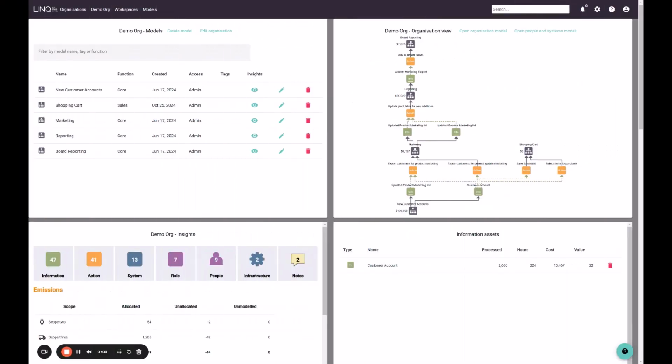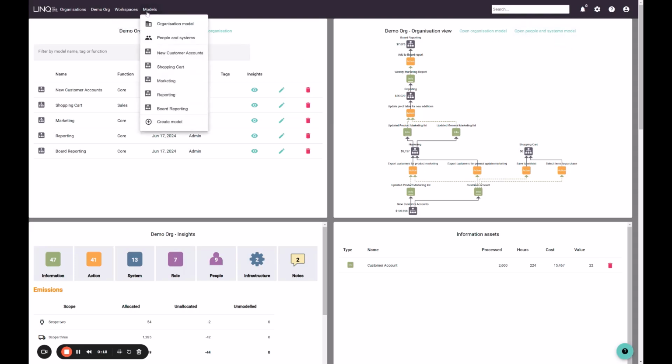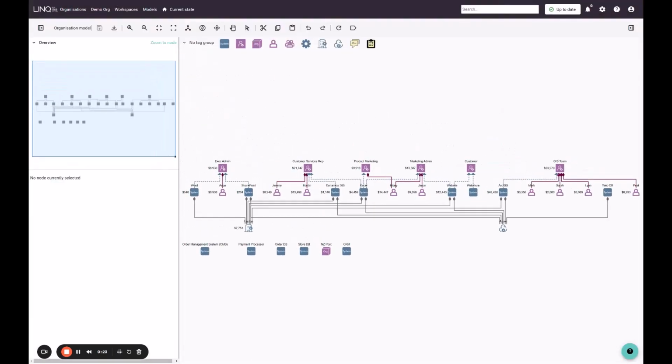In this video, we're going to take a look at the people and systems model and how we configure it with cost and capacity for roles and for systems. You access this model here in the organization view card from the menu and also from the models dropdown, people and systems. We're inside the demo organization so that you can take a look and follow along and use this as an example to build out your own resources for your own models.